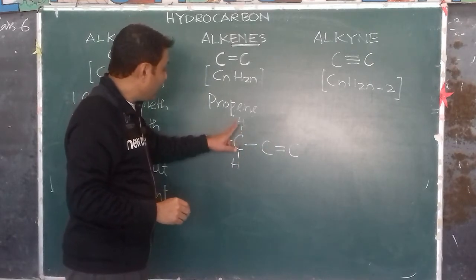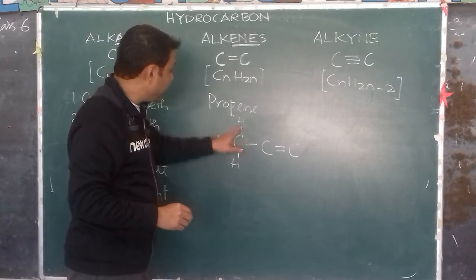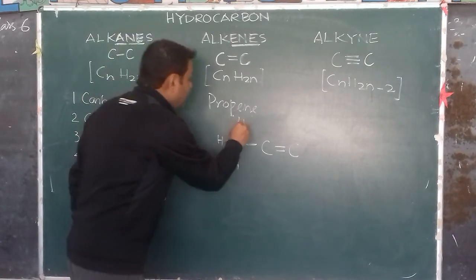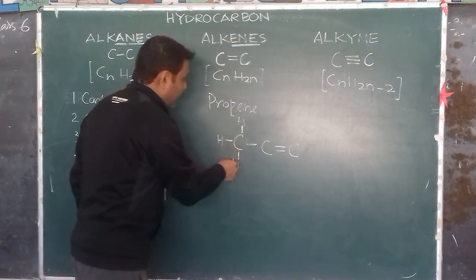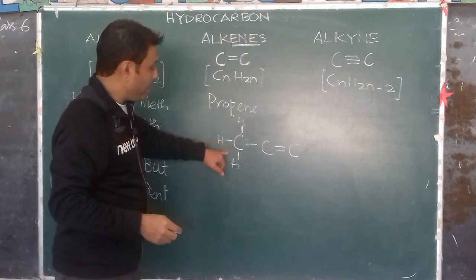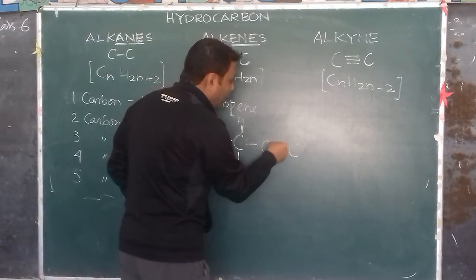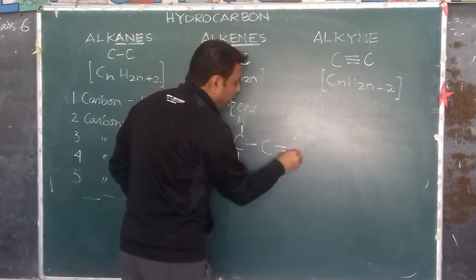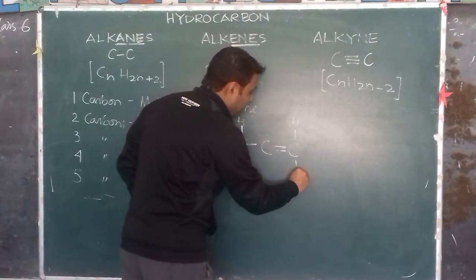So 3 hydrogens will come and form single bonds with this carbon atom. Now, what about here? In this case, 2 electrons are engaged on this side and we have 2 electrons free. So we'll have one hydrogen here.